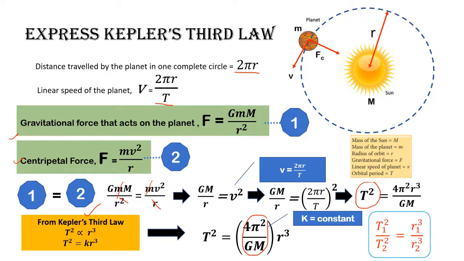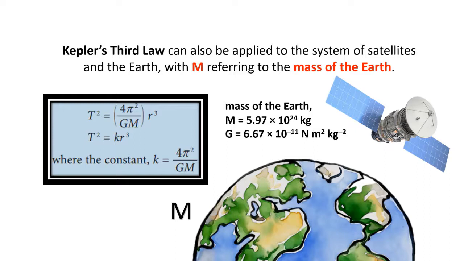So, we have the formula T1 squared over T2 squared equals r1 cubed over r2 cubed. Kepler's third law can also be applied to the system of satellites and the Earth, with m referring to the mass of the Earth, as already mentioned before.